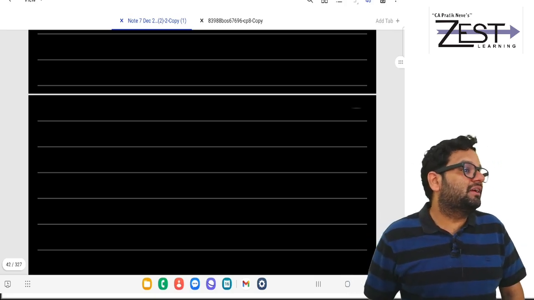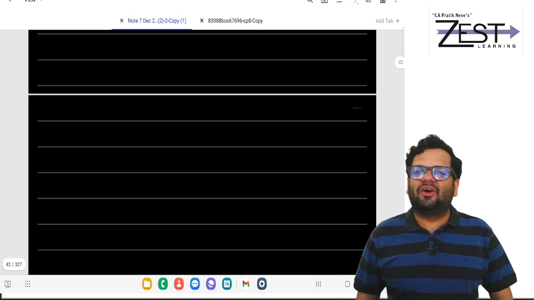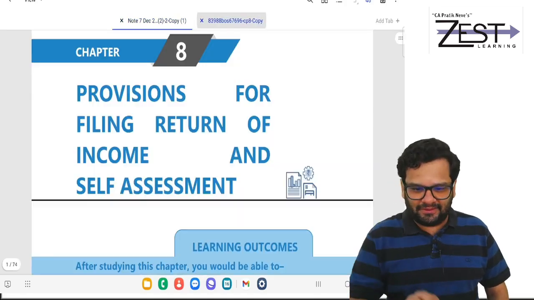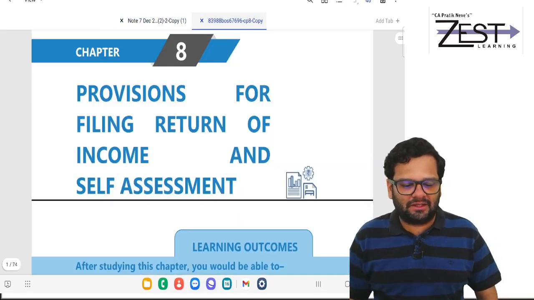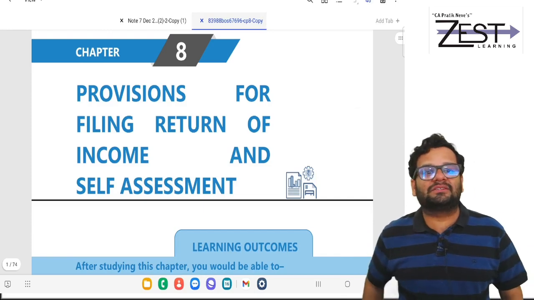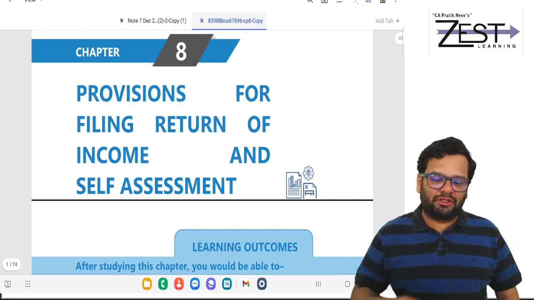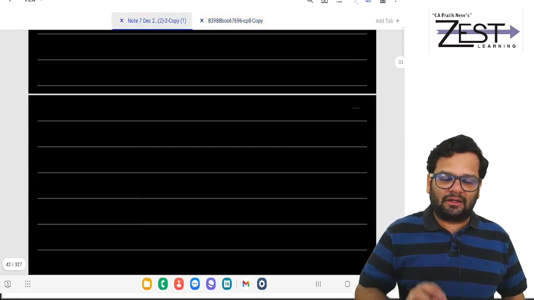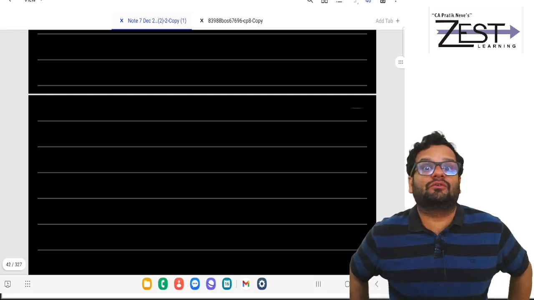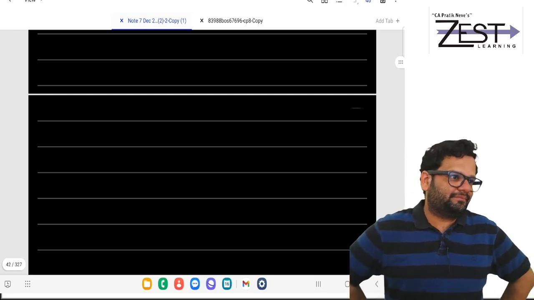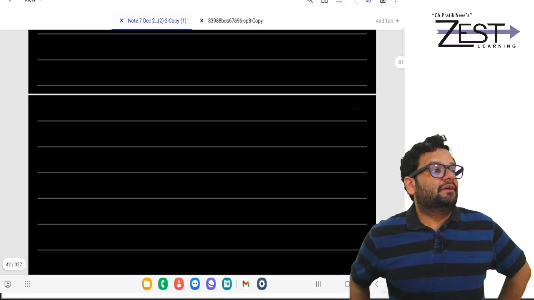Who will verify that income tax return? All these things are there in the topic of provisions for filing, return of income and self-assessment. Very simple topic. But before going to that, let us revise what we have done till date in income tax.